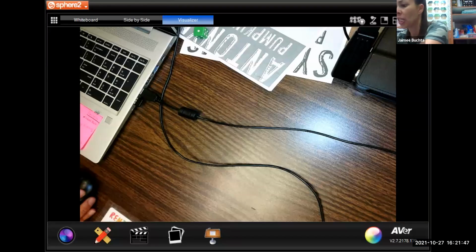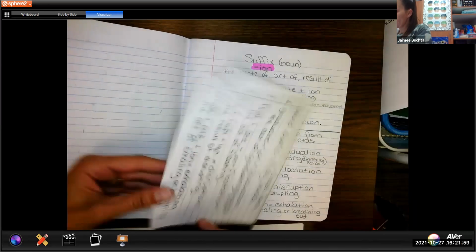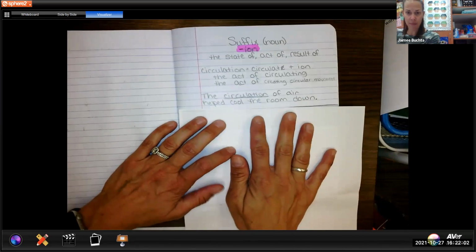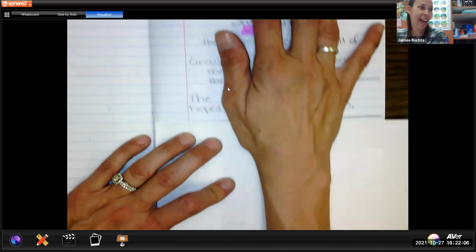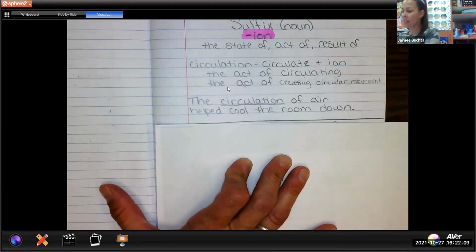And you're going to go underneath the page. The other day on day 1, we wrote down our definition and some examples. We're actually going to go underneath that. So now I can share my screen. I appreciate your patience. All right, so let's go ahead and get that lexicon out, and you're going to do just a little bit with me, and then I'll send you on your way with your partner. Open up your lexicon to this page here, where you have this at the top and nothing underneath it. And remember, I need you, number 1, with me, and number 2, doing exactly as I do so you can fit everything on that you need to fit.